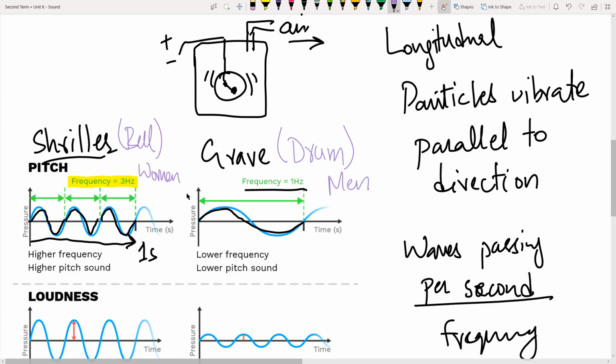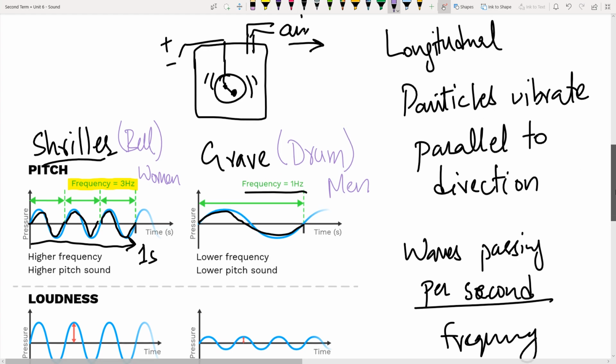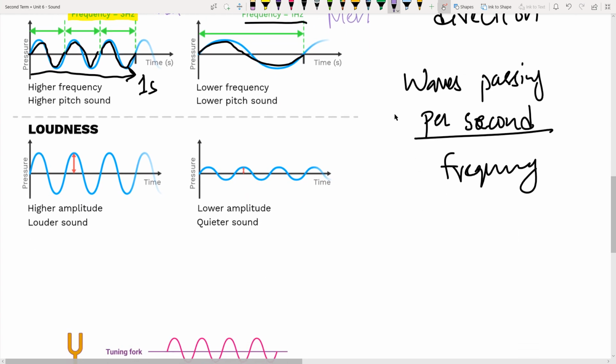Now the second term we're going to look into is the loudness of the sound, how loud the sound can be. Loudness, as I told you, is measured by the amplitude. Loudness is represented by this height. The greater the height of the wave, the greater the loudness is going to be.